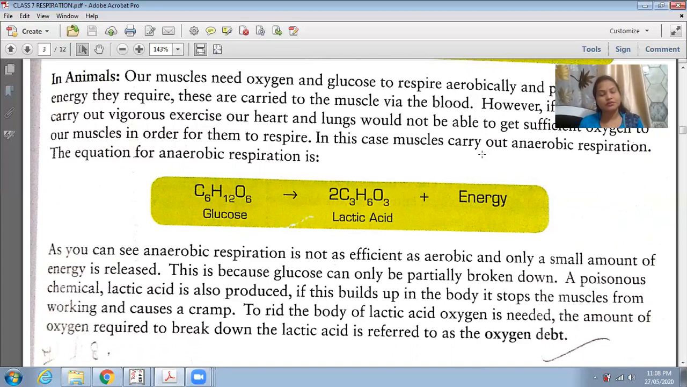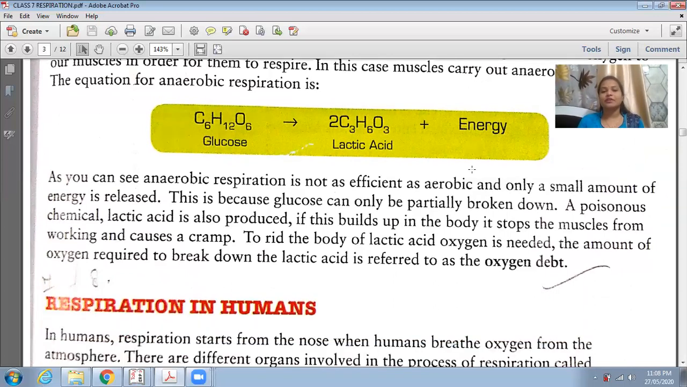Anaerobic respiration means, students, as I told you, without oxygen. So without oxygen, our muscles will carry out anaerobic respiration. See, students, the equation is given here: glucose gives lactic acid and energy. Now I will tell you what lactic acid is and how it works.